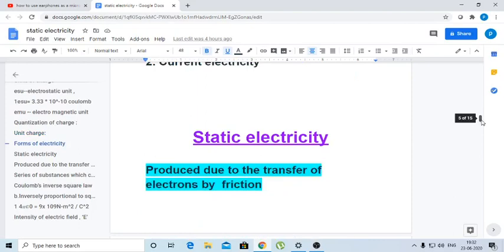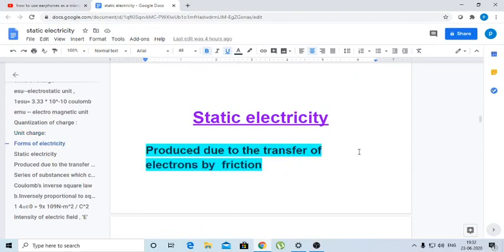Coming to the subject of static electricity: how can static electricity be produced? What are the properties of static electricity? And how do you produce static electricity? The main cause of producing static electricity is the valence electrons of an atom. An atom consists of a number of electrons revolving around the nucleus, and some elements can have unpaired electrons in the last orbit, which are called valence electrons.